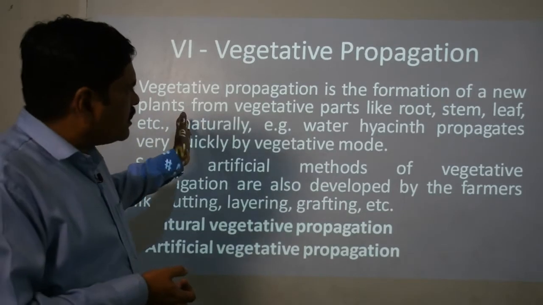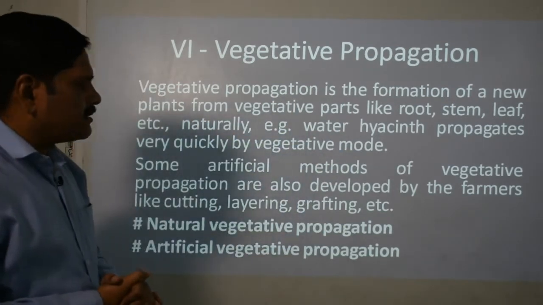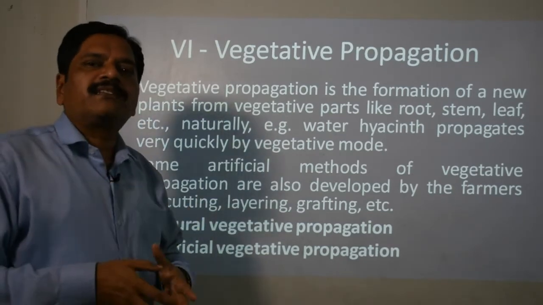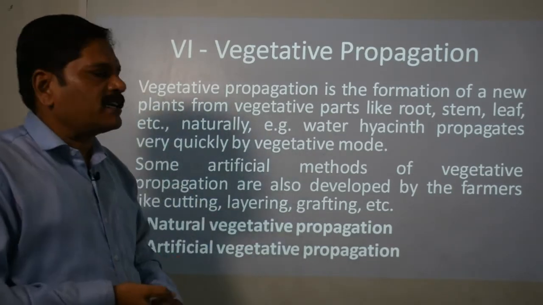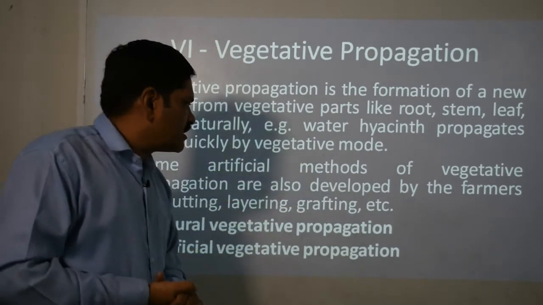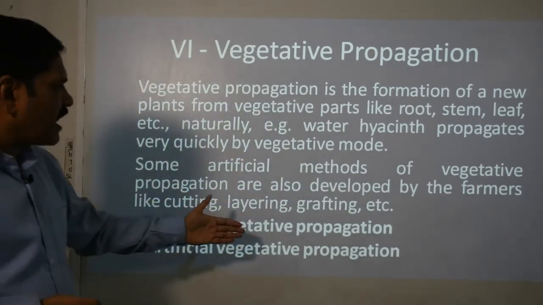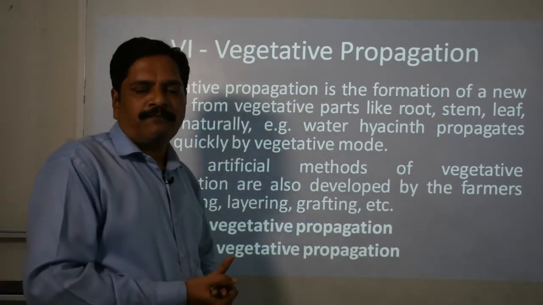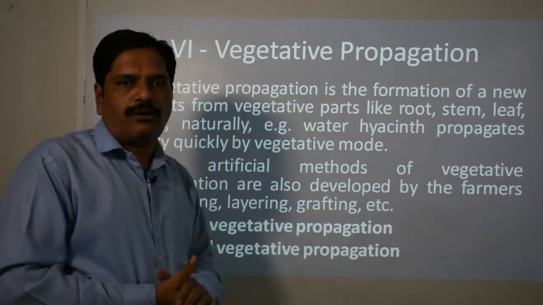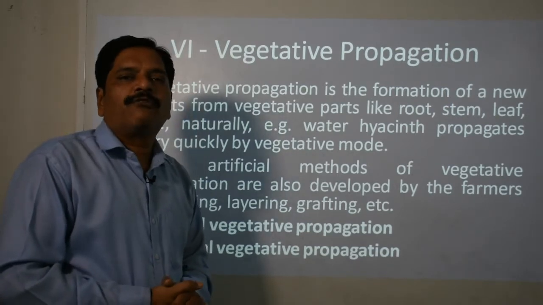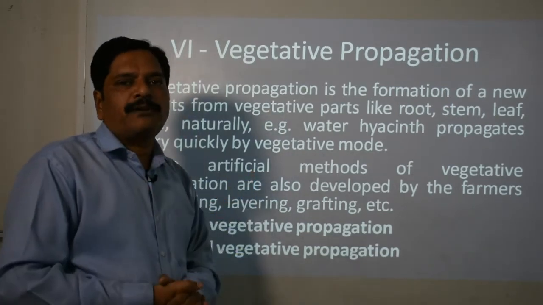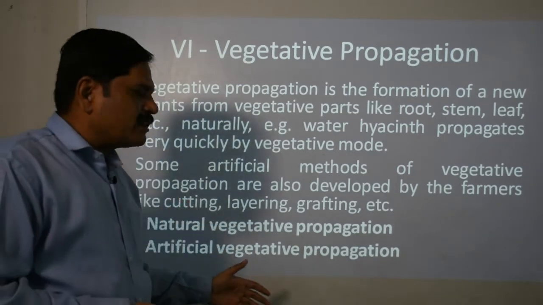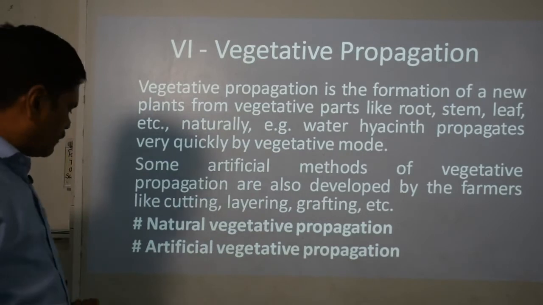It can happen either naturally or artificially also. Artificially means what? When there is the involvement of human activity, that is called artificial vegetative propagation. Like grafting and layering, which, in the modern era, farmers use for the betterment and advancement of their agricultural practices. So it is of two types, natural and artificial vegetative propagation.